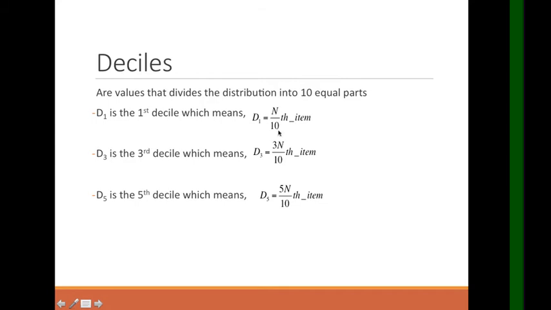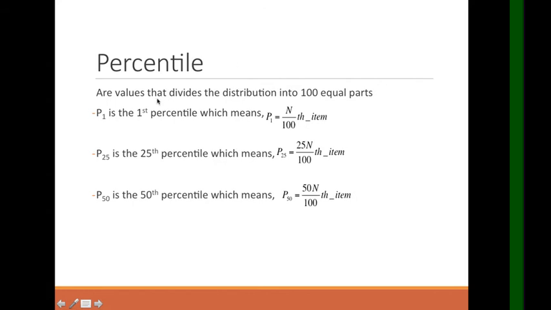Okay, from the word decile. So, D5 is the fifth decile, which means D sub 5 equals 5n over 10th item, since 5 is the number placed beside the n.